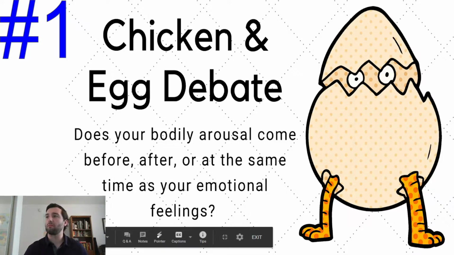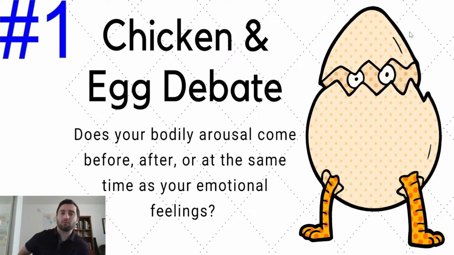Now, there are 2 big main questions that are debated in psychology when we talk about emotion. The first one is kind of the chicken or the egg debate. Does bodily arousal come before, after, or at the same time as the emotional feelings? Do the physiological things that happen in our body, our heartbeat speeding up, our muscles tensing, sweating, happen before, after, or at the same time as the emotional feeling?